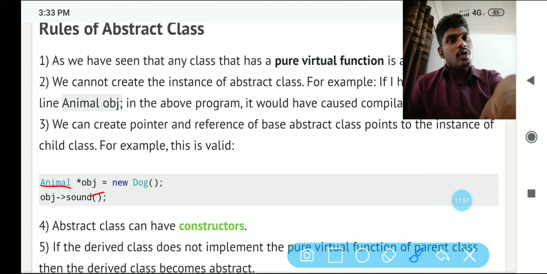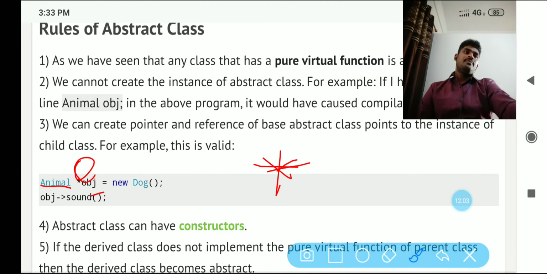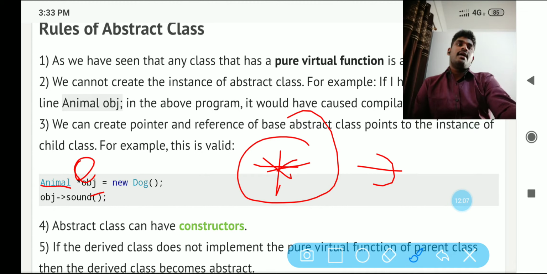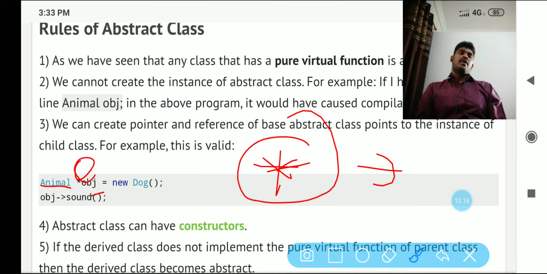Simple, using a pointer. Star is the pointer operator here. So using the star, that is called a pointer. Now you can use an instance of a child class by creating a pointer.